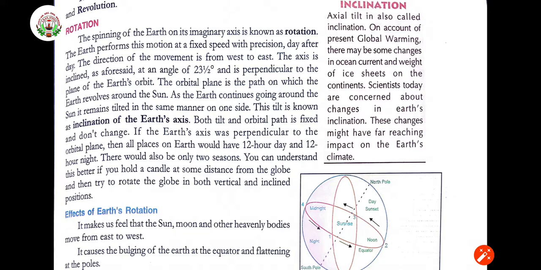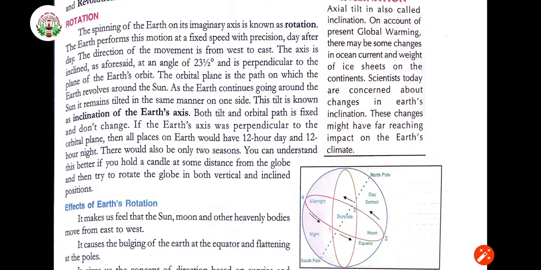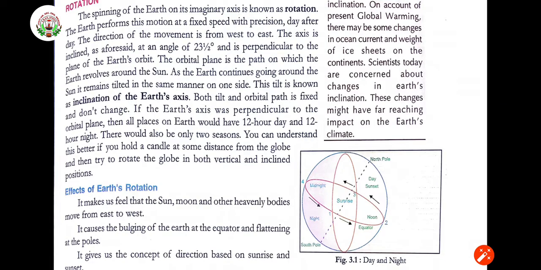If the Earth's axis was perpendicular to the orbital plane, then all places on Earth would have 12 hours day and 12 hours night. Right? There would be only two seasons. You can understand this better if you hold a candle at some distance from the globe. Then try to rotate the globe in both vertical and inclined position. If you are going to keep the candle in front and you are going to rotate the globe, okay, so you are going to see the 12 hours day and night.